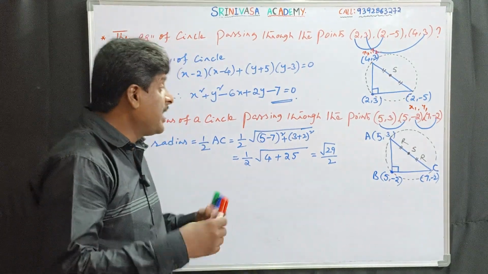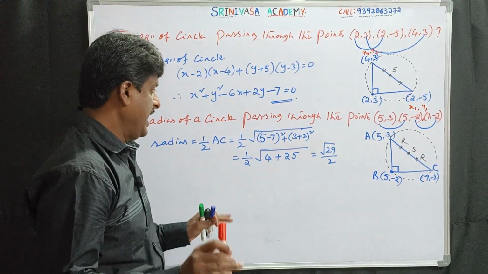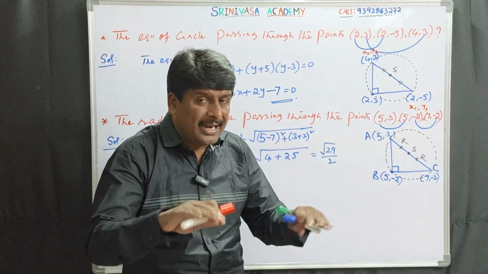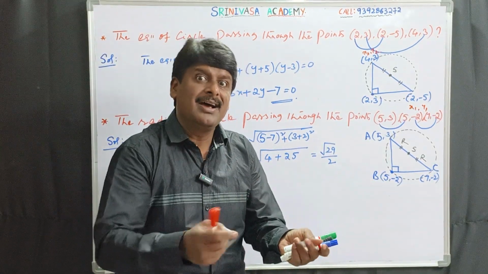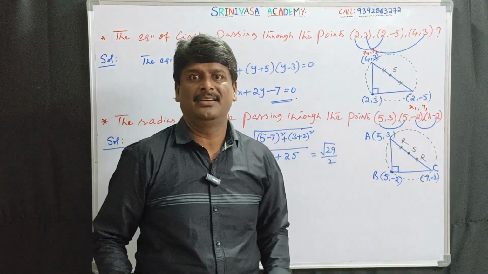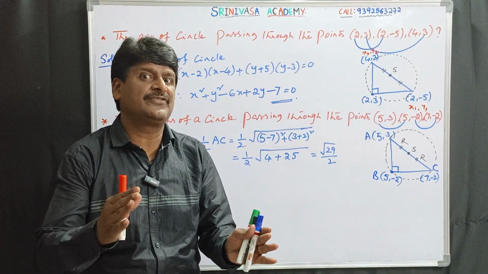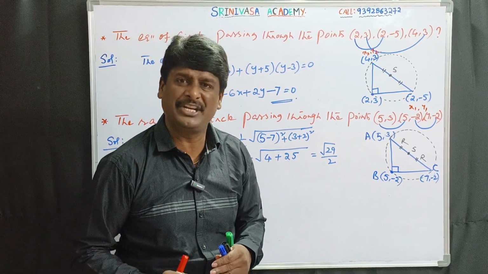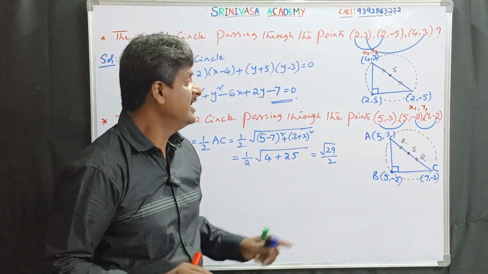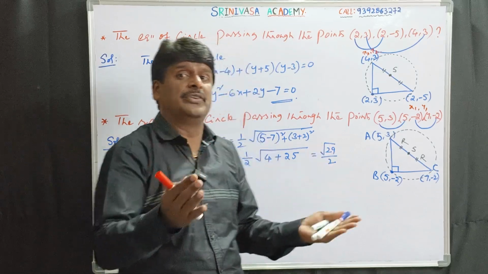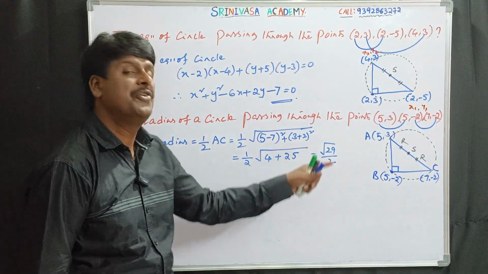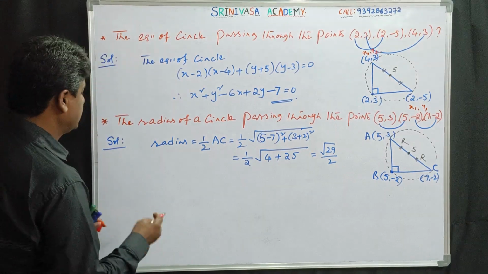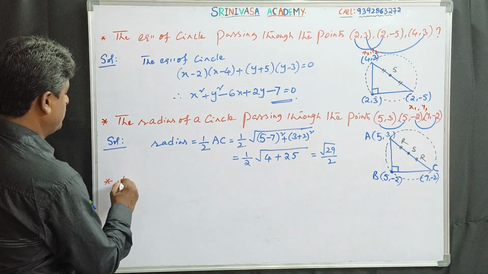Next, if you don't know this concept, the radius can be found by writing the equation of the circle. In order to write the equation of the circle, there is a lengthy procedure, a 7 marks question in IPE examination. So that's why this is dead easy. Without finding the equation of the circle also, we can calculate its radius. And we can also use this concept in problems like